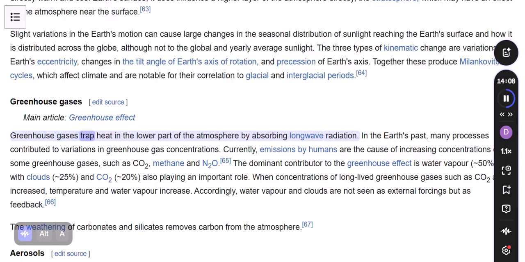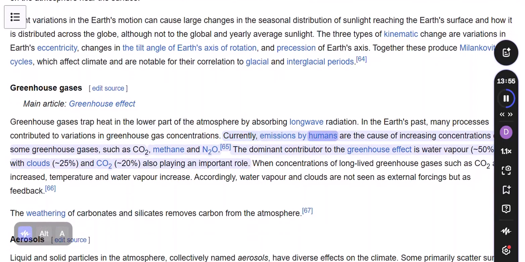Greenhouse gases trap heat in the lower part of the atmosphere by absorbing long-wave radiation. In the Earth's past, many processes contributed to variations in greenhouse gas concentrations. Currently, emissions by humans are the cause of increasing concentrations.